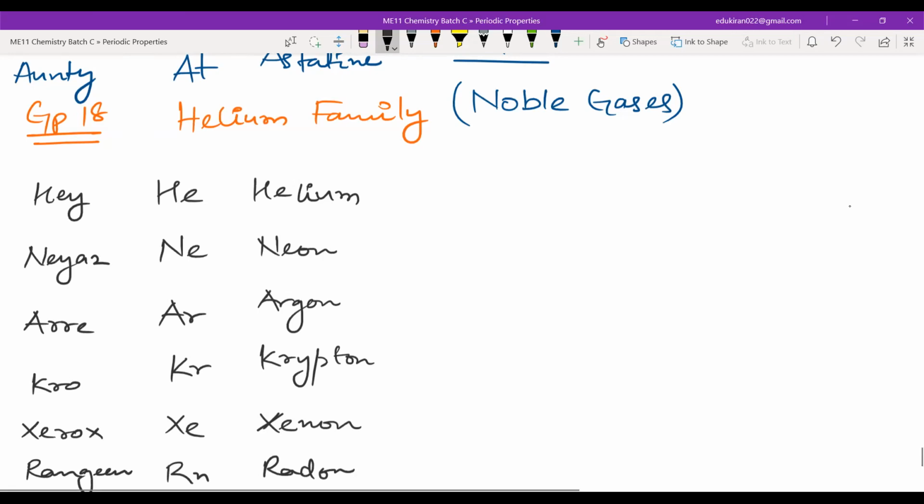Do you know what is a Xerox? Do you guys know photocopy? Xerox is a machine's name. Photocopy is the thing that Xerox does. Xerox is not photocopy, Xerox is the machine's name. Yes, sir, we used it. The Xerox company was the only one which was producing machines which can photocopy. So it became a synonym.